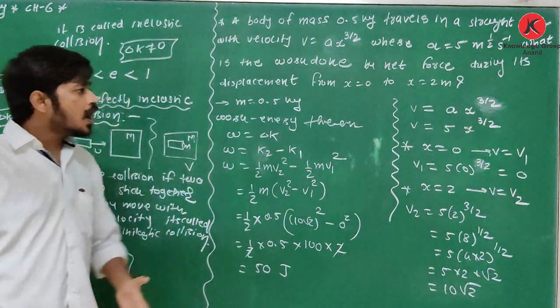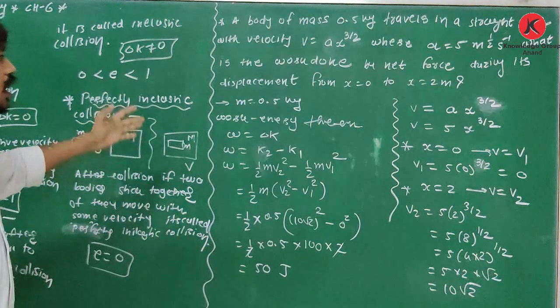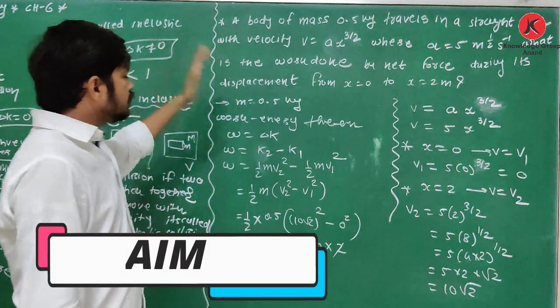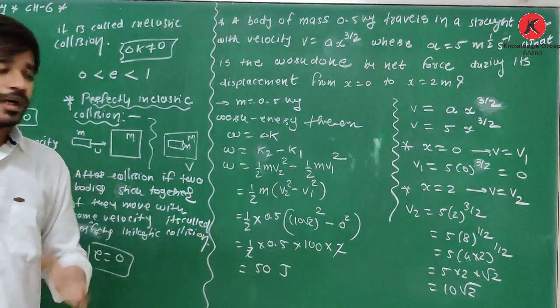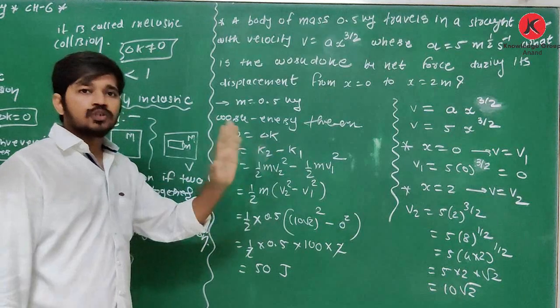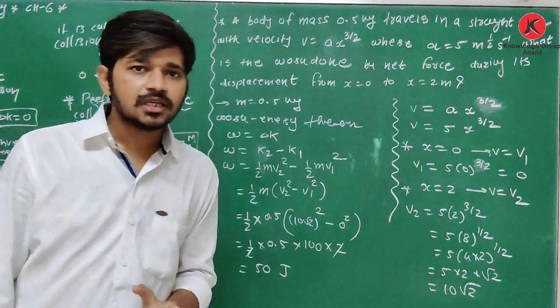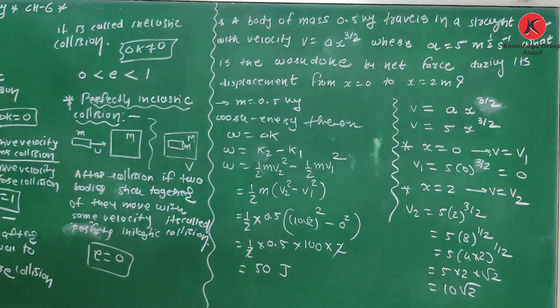So how to find work done by net force during its displacement from x is equal to 0 to x is equal to 2 meter? Which equation you have to use? W is equal to delta K. Clear about this? So yes, again it is one easy question. We will see some questions.